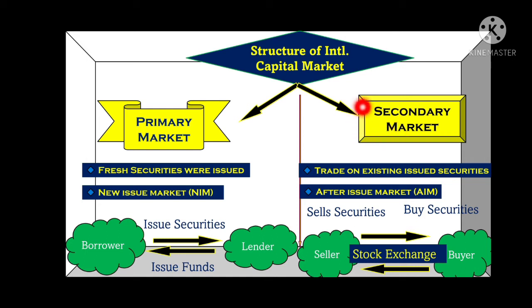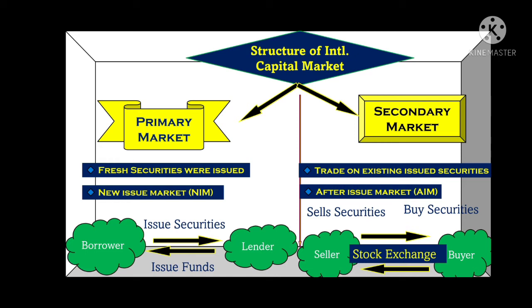Whereas in the secondary market, the securities which are issued in the primary market are then traded. Under the primary market only securities are issued, but here in the secondary market such securities are traded on a stock exchange for trade purposes, right?